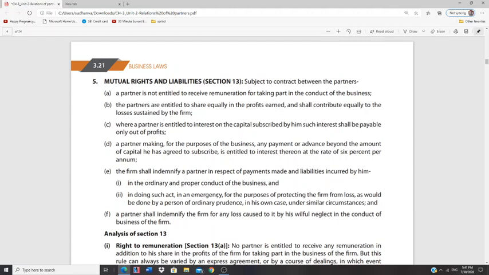In proper conduct of the business, in doing an act in an emergency for purposes of protecting the firm from a loss. In such circumstances, in case a partner incurs a loss personally, then the firm should indemnify that particular partner. And at the same time, just like the firm will indemnify the partner's loss, a partner should also indemnify the firm's loss because of his willful neglect in the conduct of business of the firm.